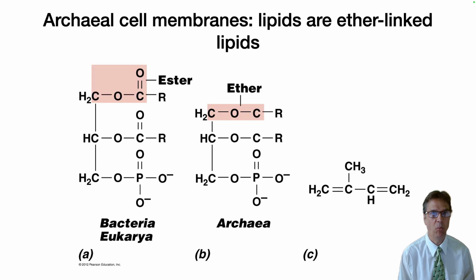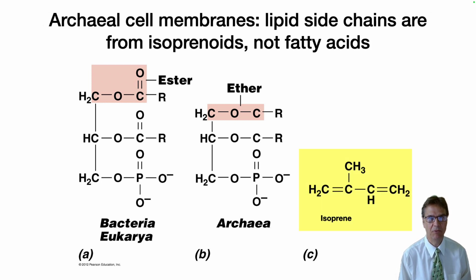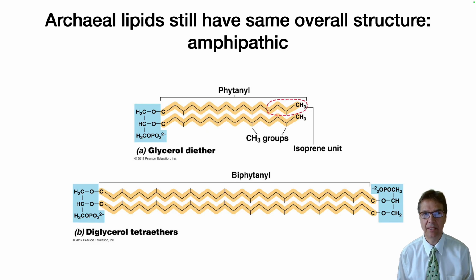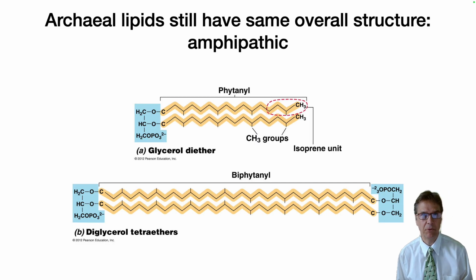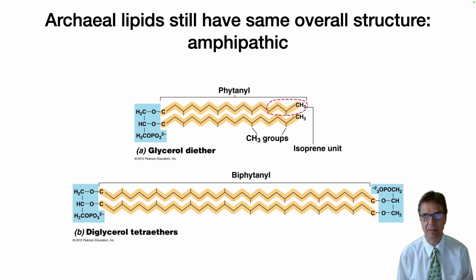So, first feature. One major difference in archaea is their unique lipids. First, the alkyl chains attached to glycerol are ether-linked, not ester-linked, as in bacteria and eukarya. Second, the alkyl chains are formed from isoprene units instead of acetate units. The overall structure of their lipids is unique. The ether link is there instead of an ester link, and a methyl group decorates every 4th carbon in the alkyl chain. This changes the properties of the lipid, making them more stable in high temperature and acidic environments.